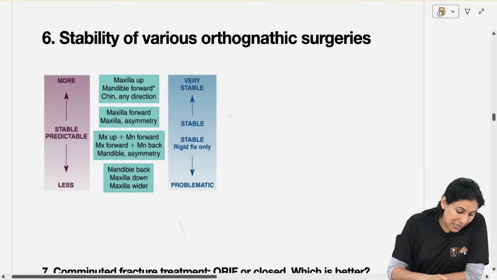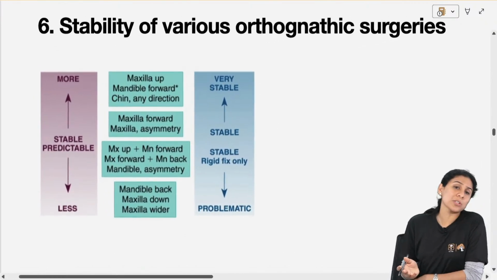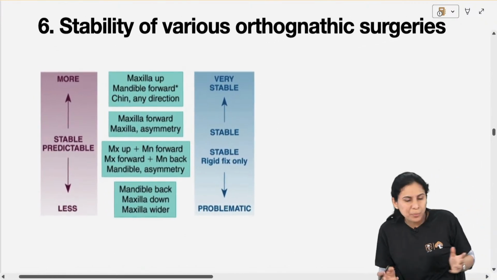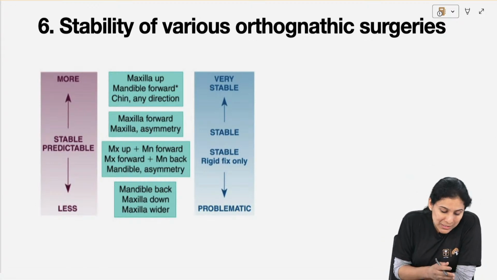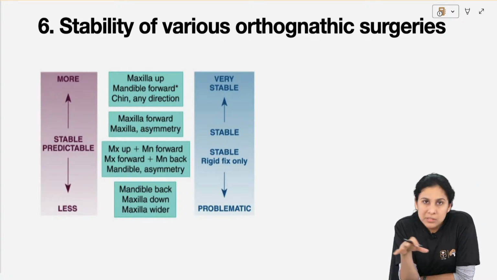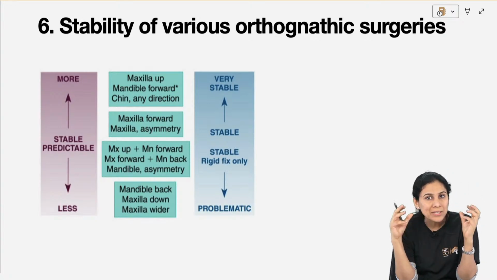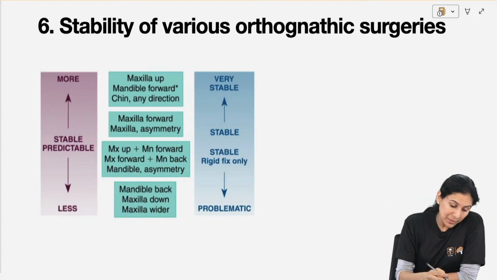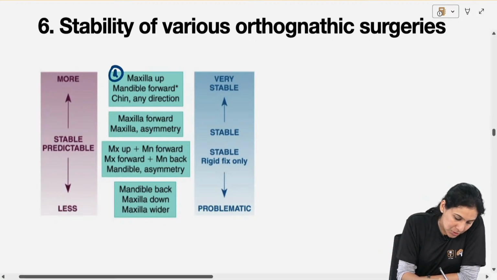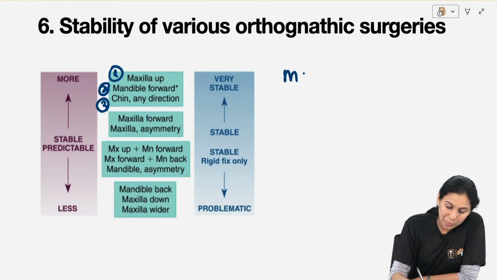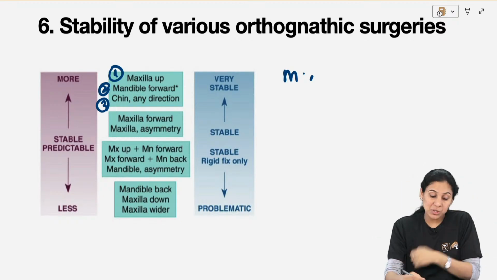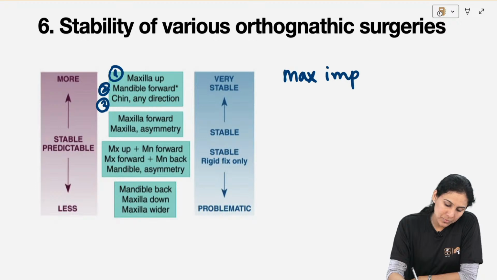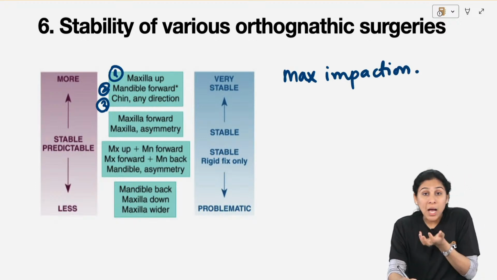Okay, next question that was asked to me was the stability of various orthognathic surgeries. Again, there is no concept behind it. We have discussed it in detail in our videos. Just to give you the list, 3 surgeries are very, very stable because there is no occlusal disturbance, there is no muscle pull. They are maxillary impaction, mandibular advancement and genioplasty. Okay, so maxilla up is very easy to remember. Maxilla up, mandible forward.